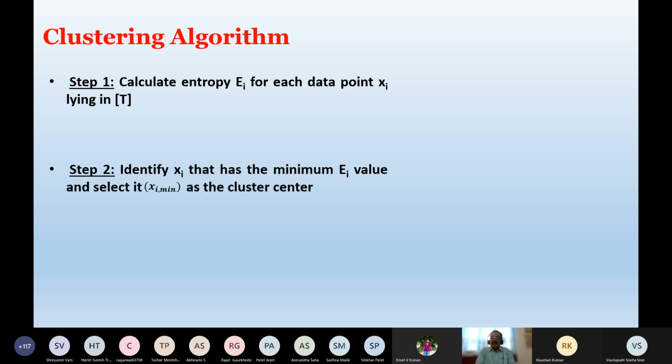And once you have the similarity values, instead of going for the total entropy, we calculated total similarity. Out of all 1000 data points, the point having the maximum similarity will be declared as the first cluster center.